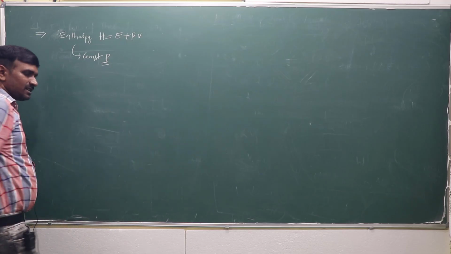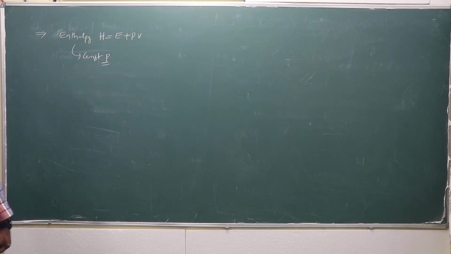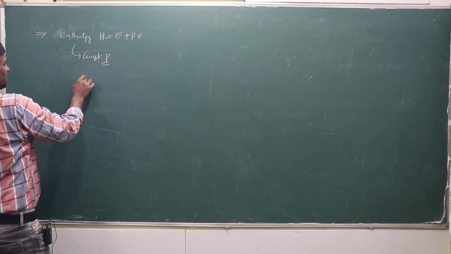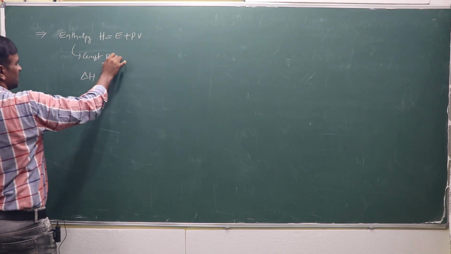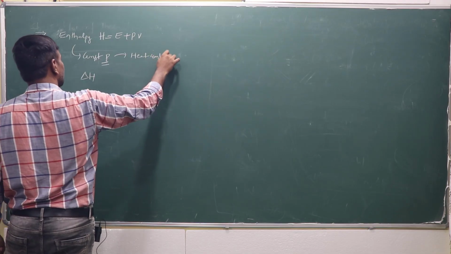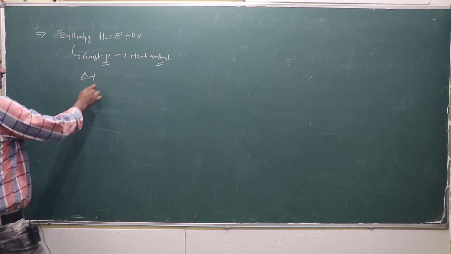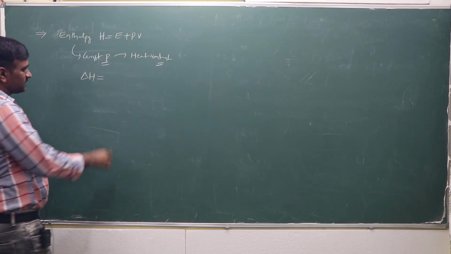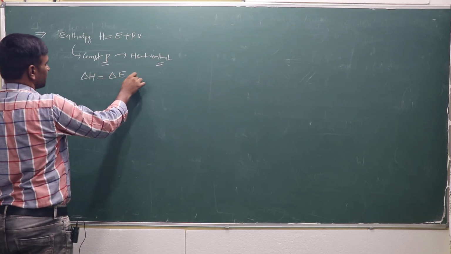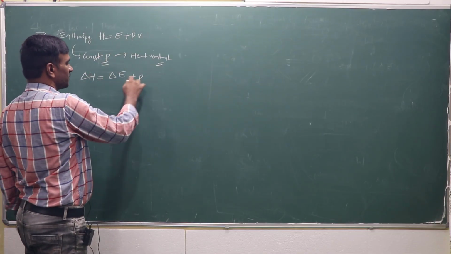At constant pressure, the heat content will be equal to the enthalpy. H is equal to E plus PV, enthalpy H. At constant pressure, heat content is considered as the enthalpy. And the change in enthalpy, delta H, is equal to delta E plus P, because P is constant at constant pressure.